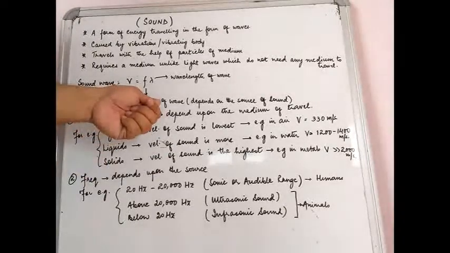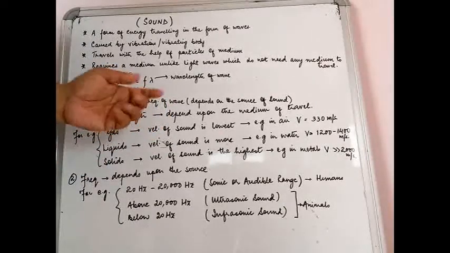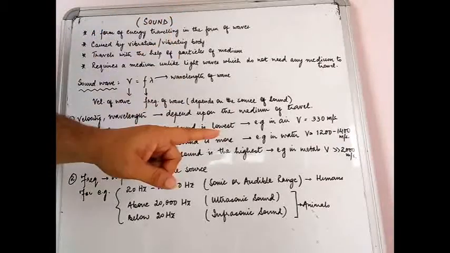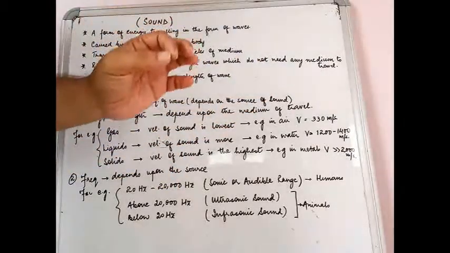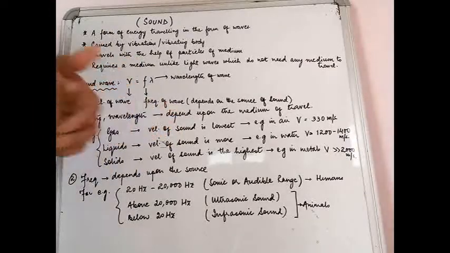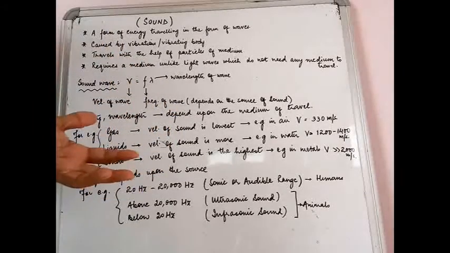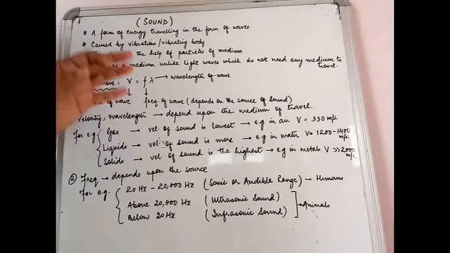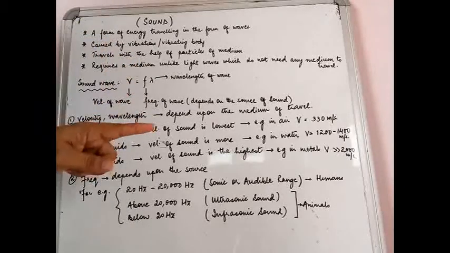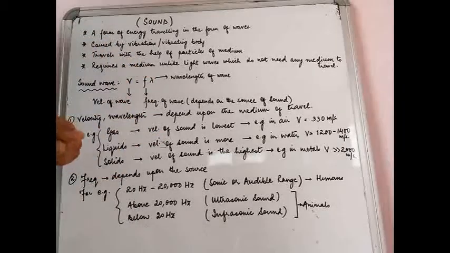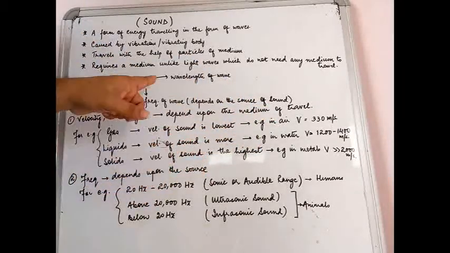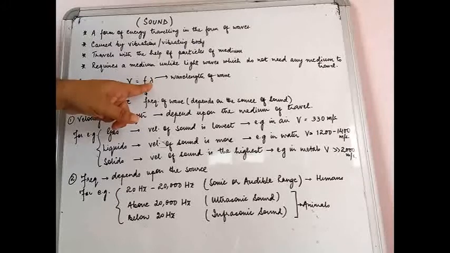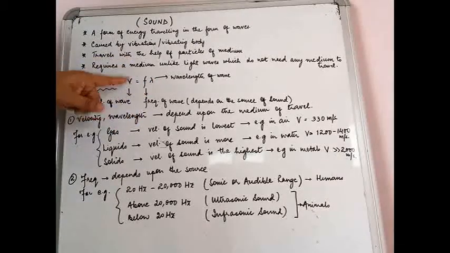But the frequency of that sound wave will not depend upon the medium, because it depends upon the source of the sound. Once the sound has been generated at the source, the F value is set. So the only thing that changes depending upon the medium is your lambda, and therefore the change in lambda creates a change in the velocity of the sound wave.